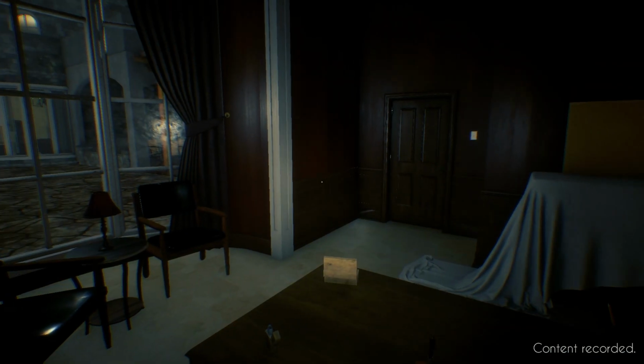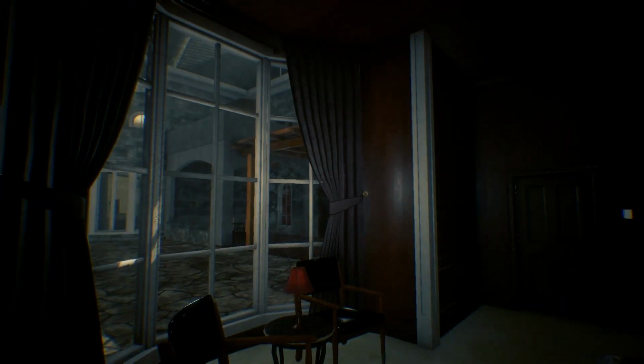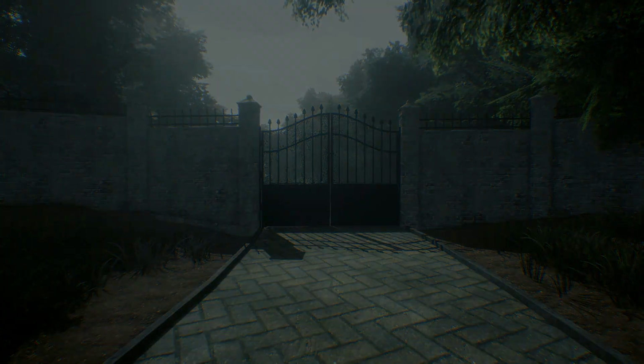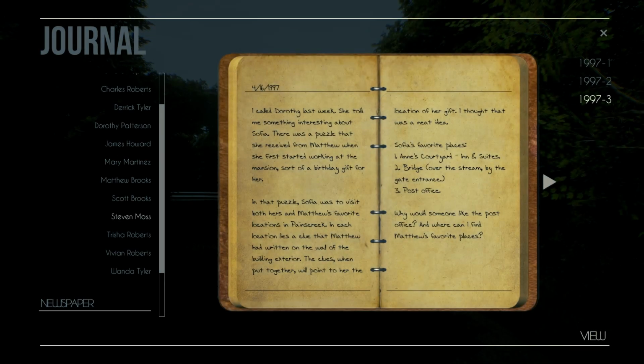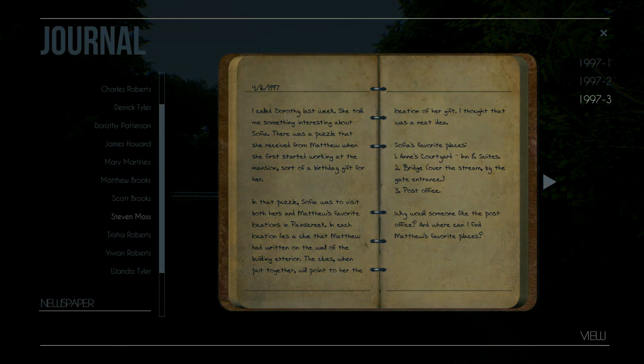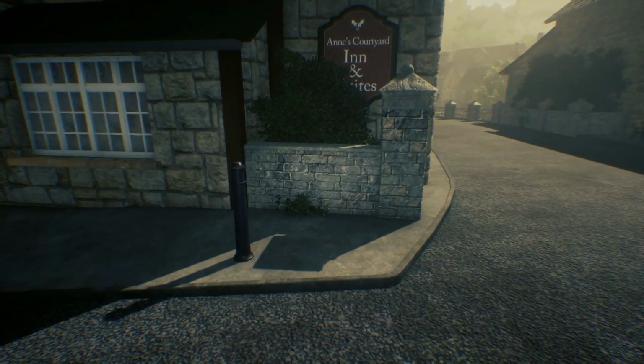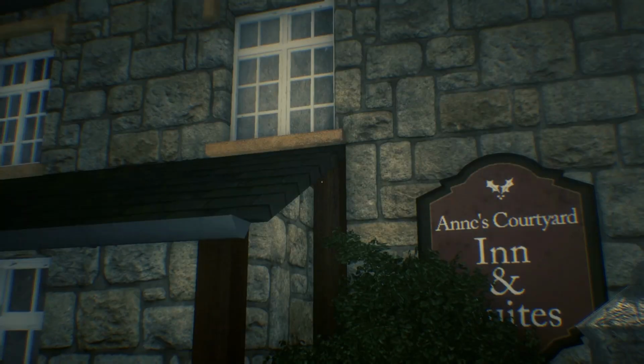With nothing else for me to discover at the moment, I regather my thoughts. We still need to figure out Matthew's gift to Sophia. Rereading my notes, I remember that Sophia's 3 favorite places are the inn, bridge, and post office. I just want to check the inn again, because he said it'd be written on the exterior of the building.